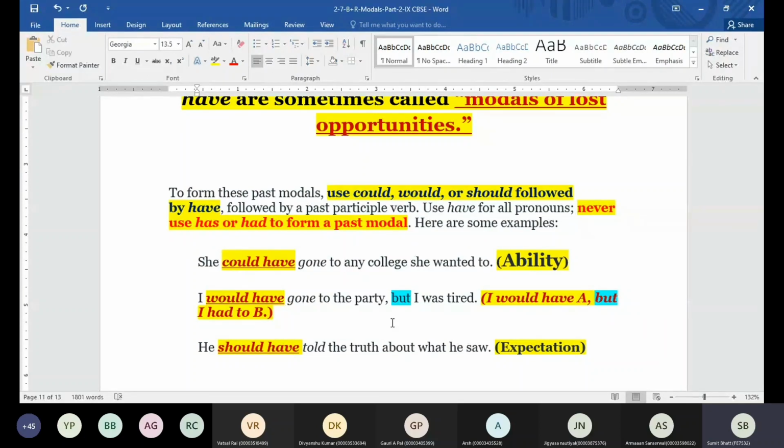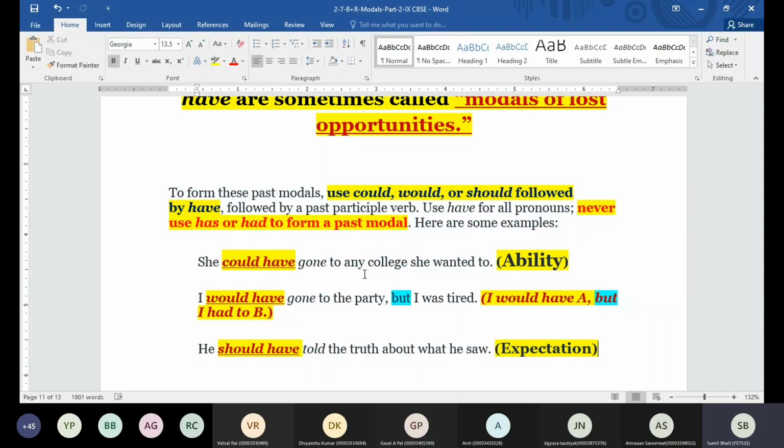Now should have is there, guys, when we talk about expectation, when you expected something from someone. In that case only we are supposed to use should have. Like he should have told the truth about what he saw. Now telling the truth is some expectation only. Yes or no? We can only expect someone to speak the truth. It's not that you have to really tell the person, no, you have to tell the truth. They can still lie, right? But we can expect them to tell the truth. So when you talk about expectations, in that case we can use should have.